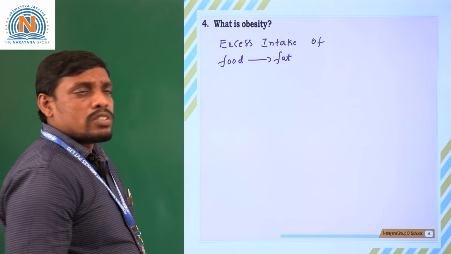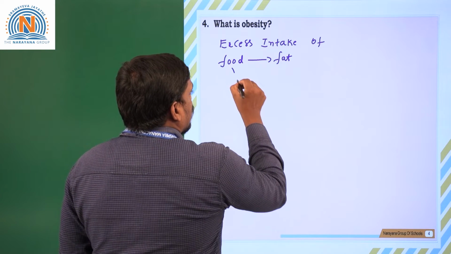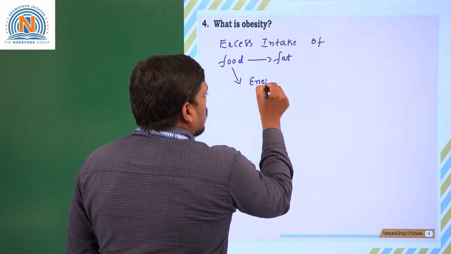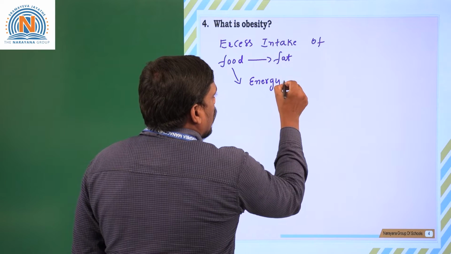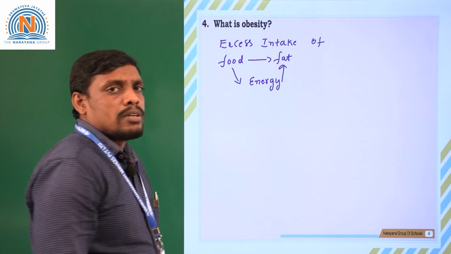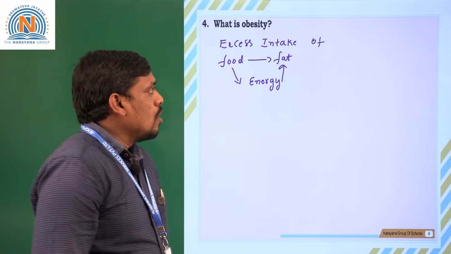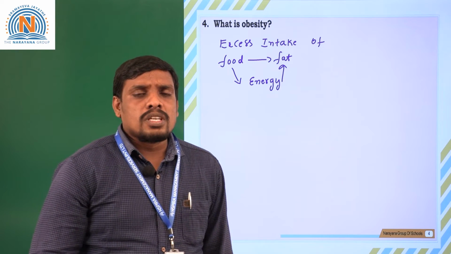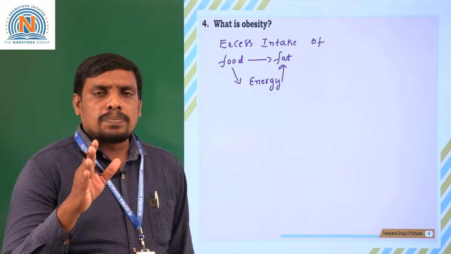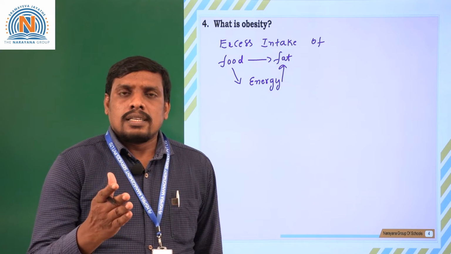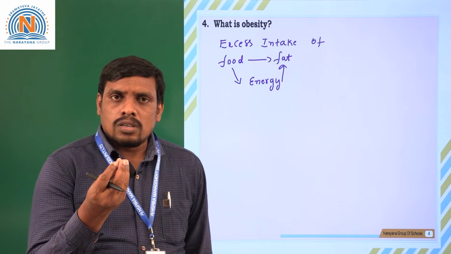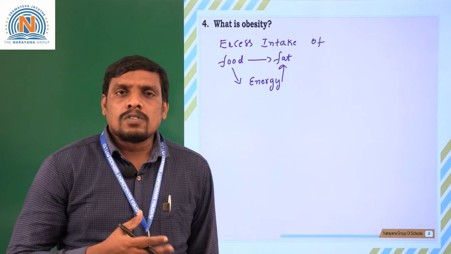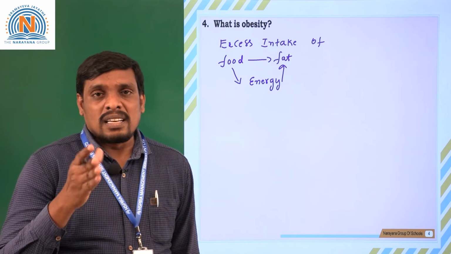How is the excess food converted into fat? When excess food is digested, it produces energy. That excess energy will be converted into fat with the help of some biochemical reactions. So because of excessive intake of food, fat is produced in our body, and due to the presence of fat, children, students, younger people or adults look bigger in size.